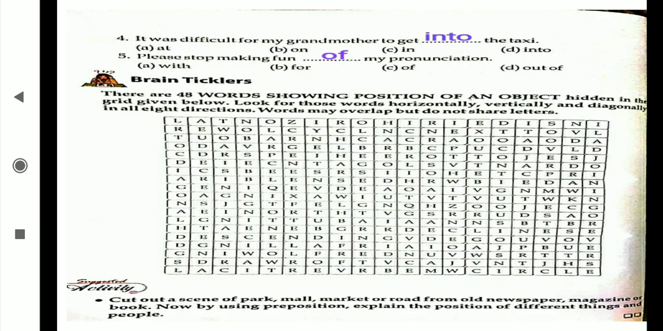Now see the next one. It was difficult for my grandmother to get into the taxi. Please stop making fun of my pronunciation. Now the next is a puzzle, with all 48 words showing the position of an object that I have given to you, and an activity you are going to do, and you are going to post it to my personal number. Cut out a scene of a park, mall, market or road from an old newspaper, magazine or book. Now by using prepositions, explain the position of different things and people. Only one picture you have to take, and you have to show where it is, like under, above, like that. You have to show the position of the things, and that you are going to send me.